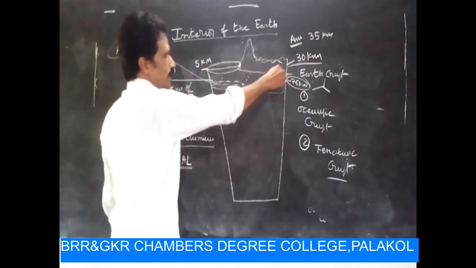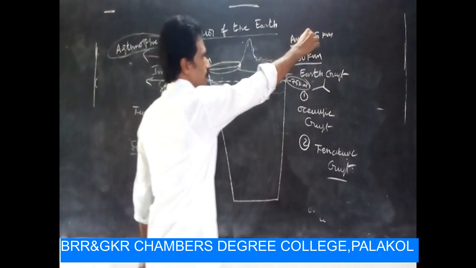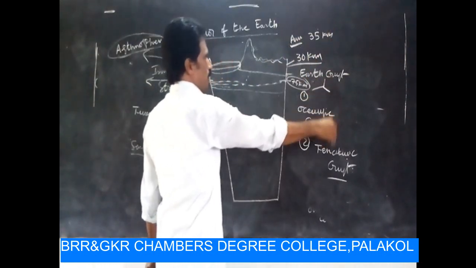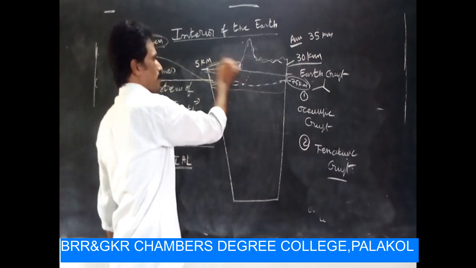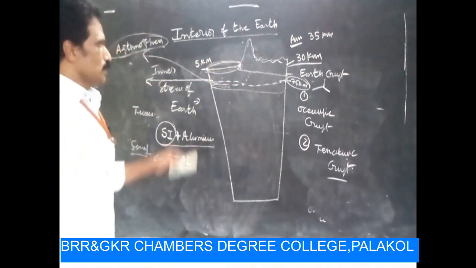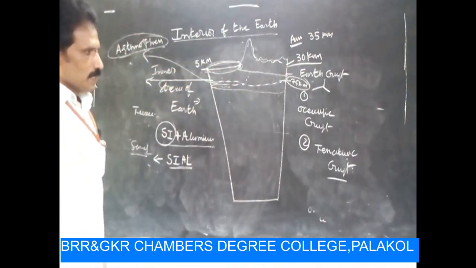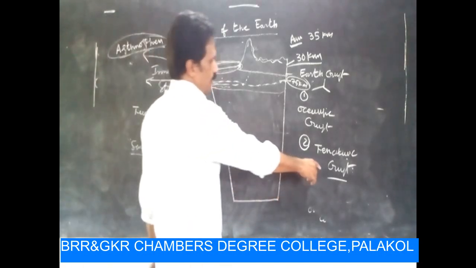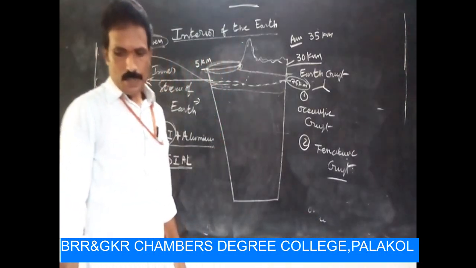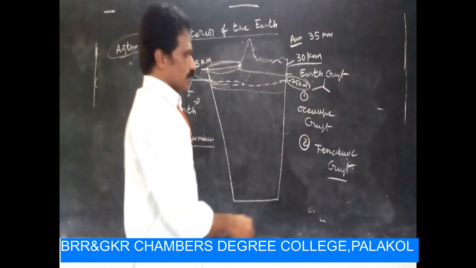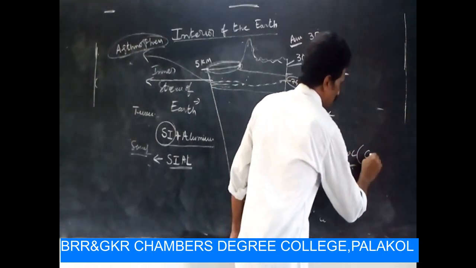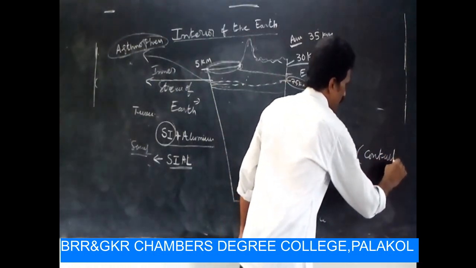The average depth is 35 kilometers. Oceanic crust depth is 5 kilometers. Continental crust, this is also called continental crust.